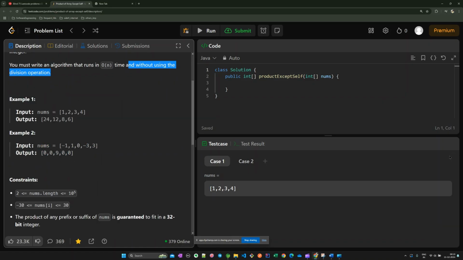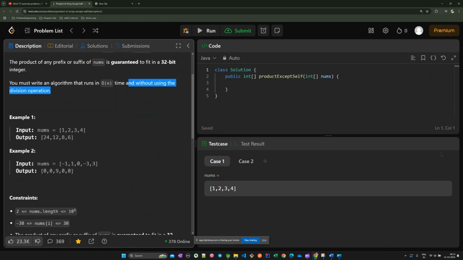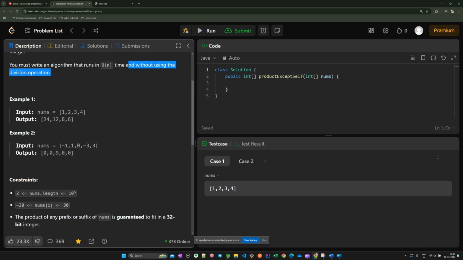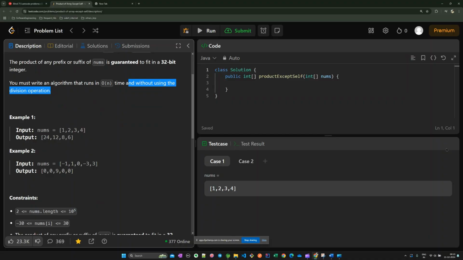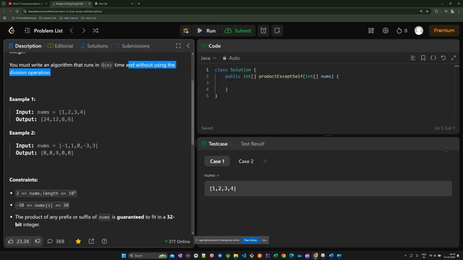So what can we do? Let's move on to that. For the solution we'll be going through, don't worry if you don't come up with it on your own. As usual, you should first try it yourself, or see my video or any other video or blog. But if you're not able to solve it, don't worry, because it happens to everyone.